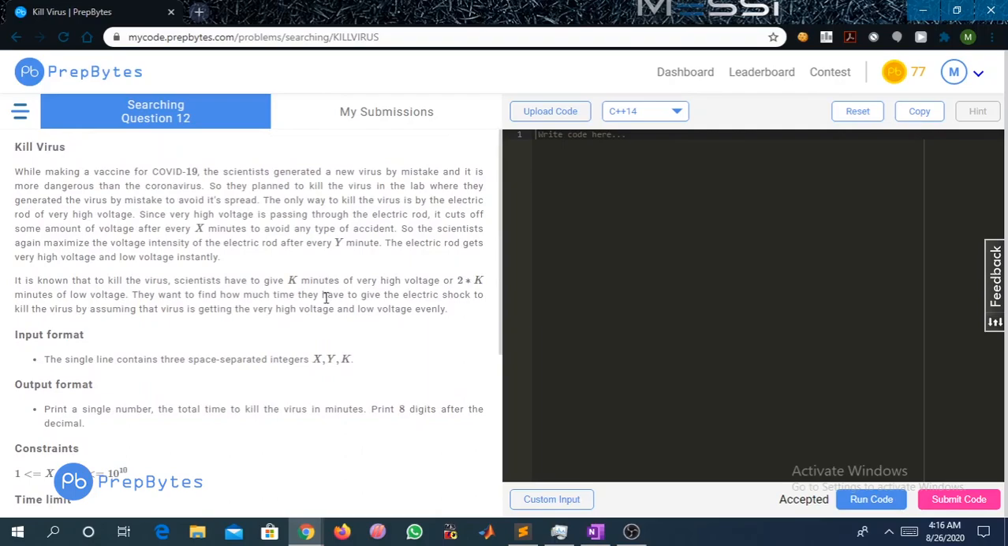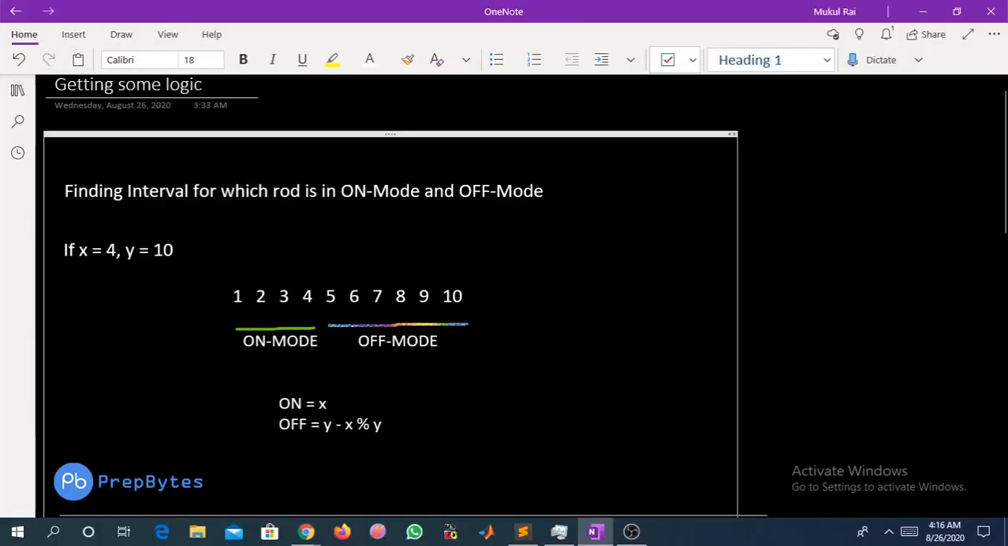So to approach this question, what we can do is we can find the interval for which the rod is in on mode and in off mode. What is meant by on mode? On mode means we are giving the high intensity, that is, the rod is giving the high intensity power, and off mode means the power has been reduced with some amount.